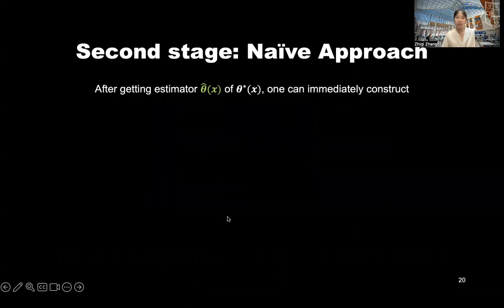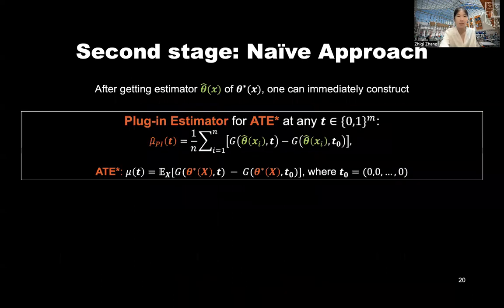After this first training stage, we come to the second stage of constructing an estimator. The naive approach of constructing this estimator will be a plug-in estimator, meaning that after getting an estimator theta hat, one can immediately construct this plug-in estimator by replacing theta star(X) with theta hat.